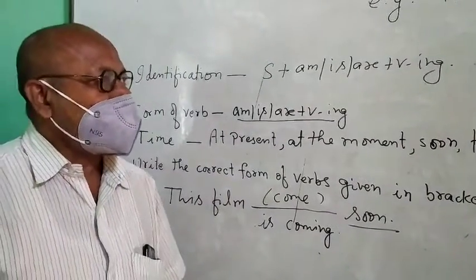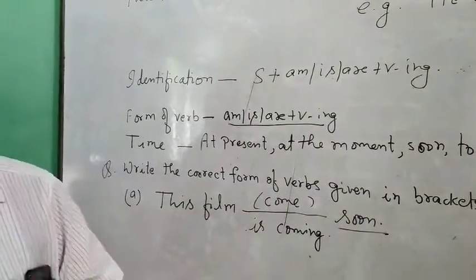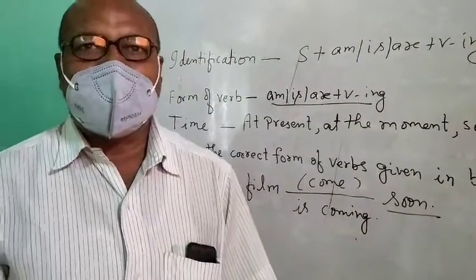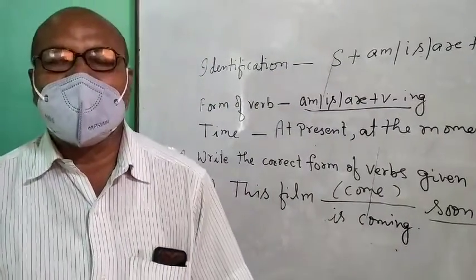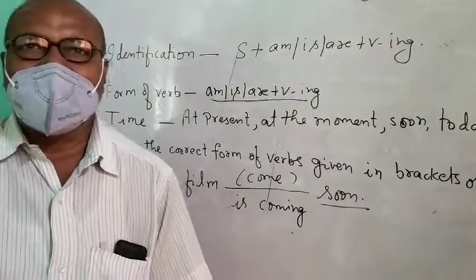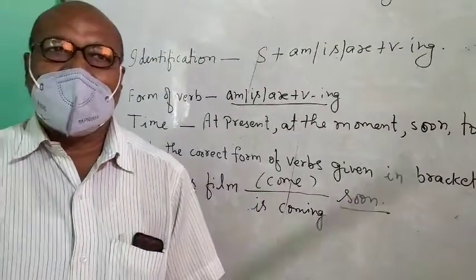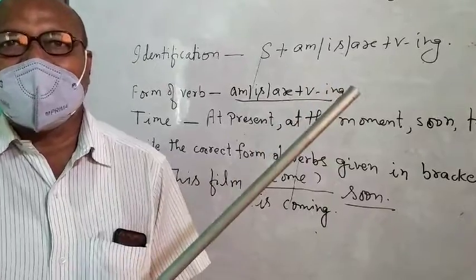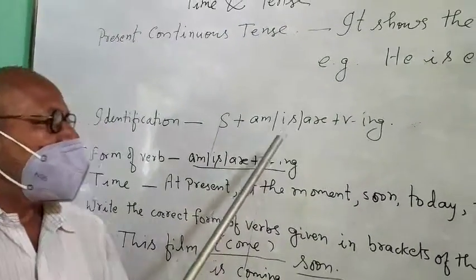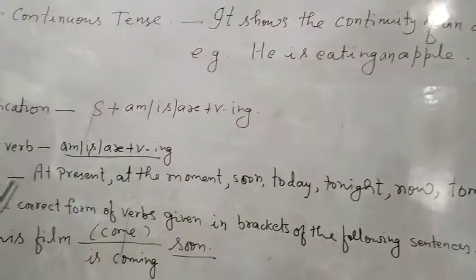As we know, to write the correct form of verb, we have to know two things. The first thing, the form of verb of any tense, and the second thing, time of the tense. In present indefinite, we have learned about the form of verb and its time. And now today in this class, we shall learn the form of verb in present continuous tense and its time.